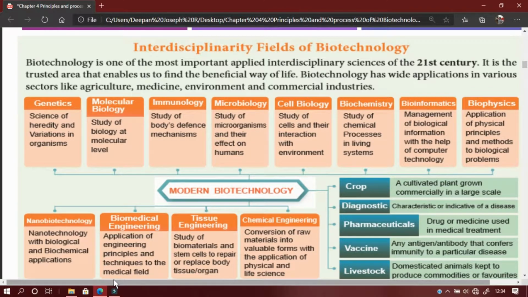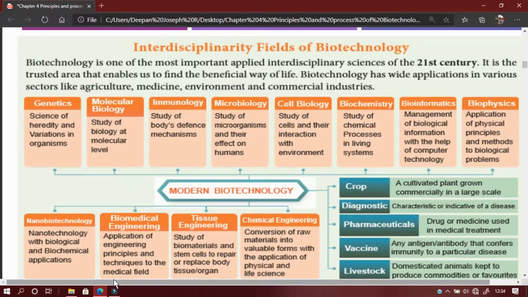Biotechnology has been widely applied in various sectors like agriculture, medicine, environment, commercial industries, etc. It includes the knowledge of genetics, molecular biology, immunology, microbiology, cell biology, biochemistry, bioinformatics and biophysics.